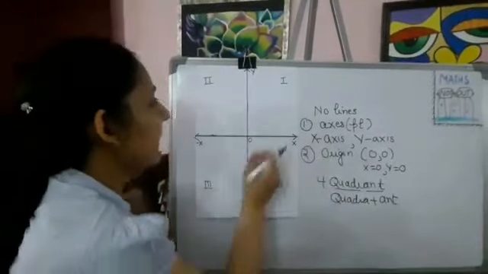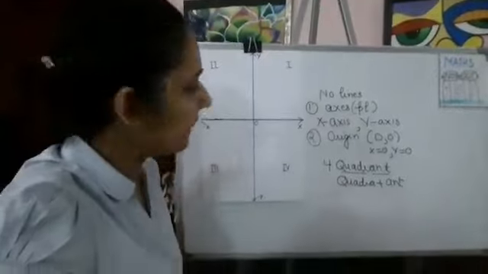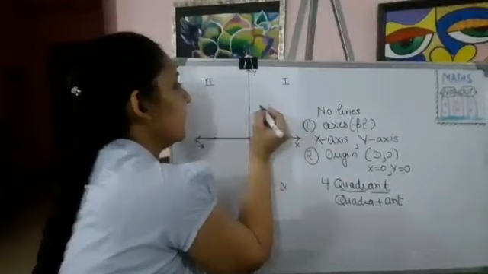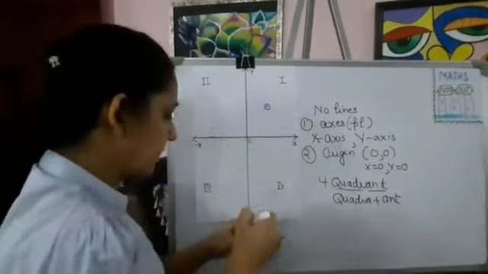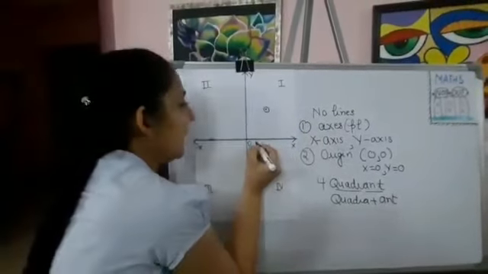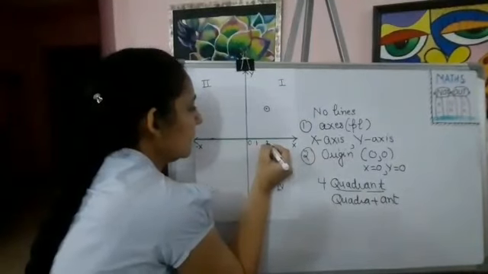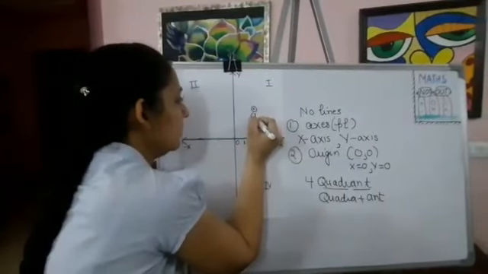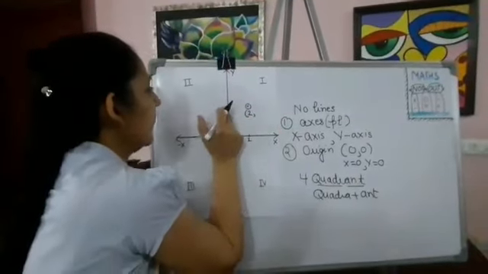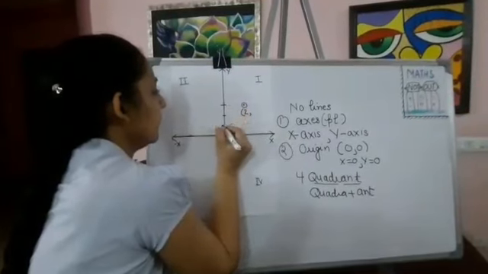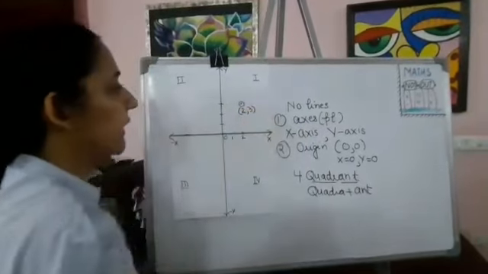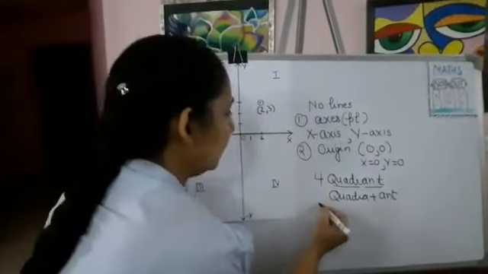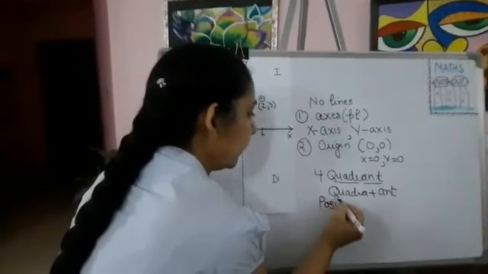Okay. So now if I want to position any point, let me take any point. If I want to take the position of this point, how will I do it? I'll count blocks. 1, 2, and here 1, 2 and 3. So the position of the point is 2, 3. So what is special about this position of the point?